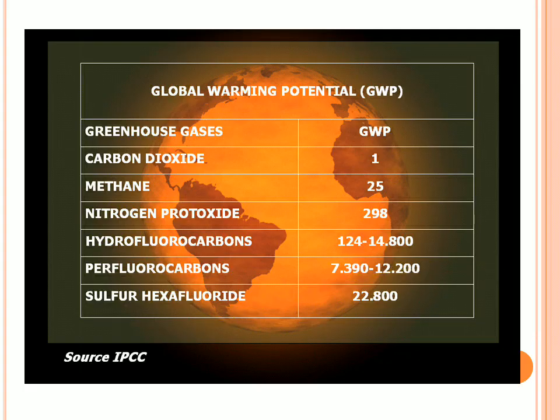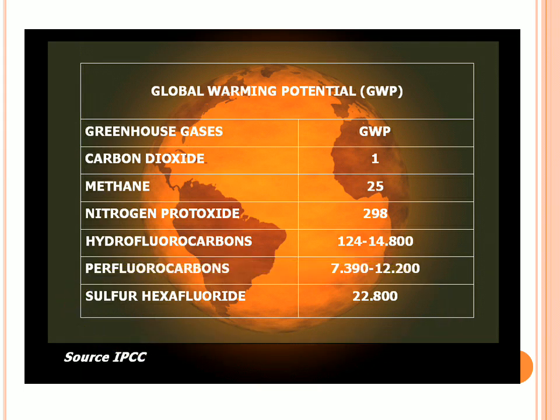And there's now a small concept regarding global warming potential, which is nothing but the capacity of greenhouse gases to absorb energy. The more energy they absorb, and the longer they exist on the earth's surface, the more heat gets trapped in the atmosphere. So carbon dioxide has a global warming potential of one, whereas the largest is sulfur hexafluoride.